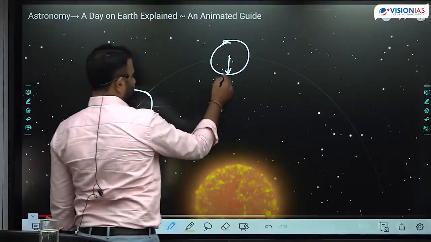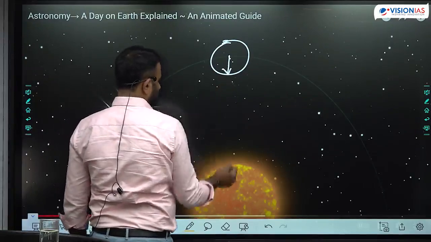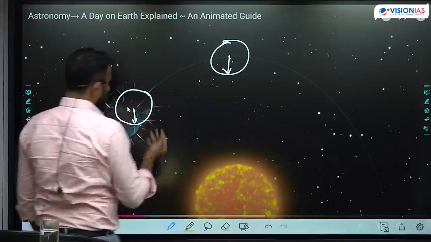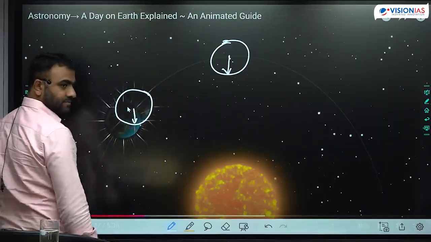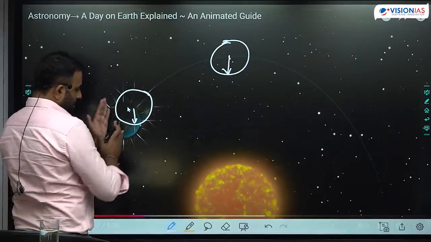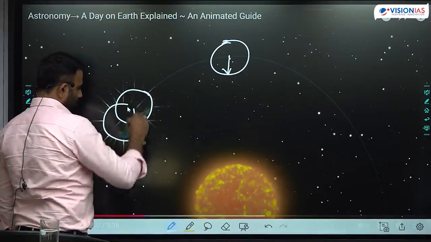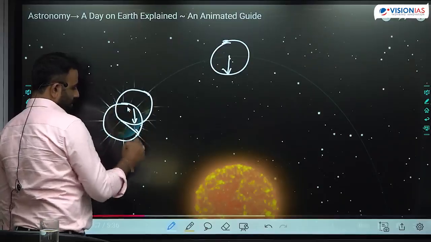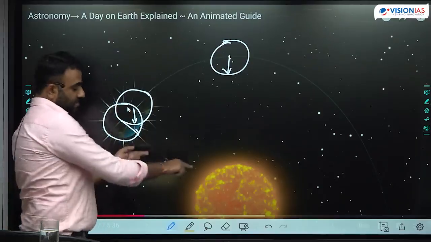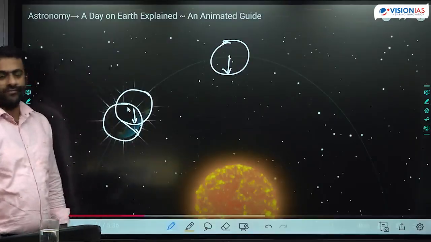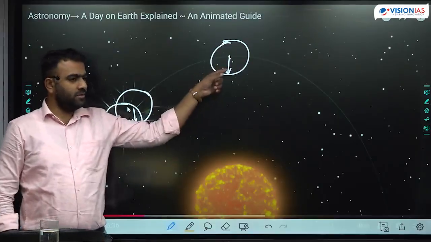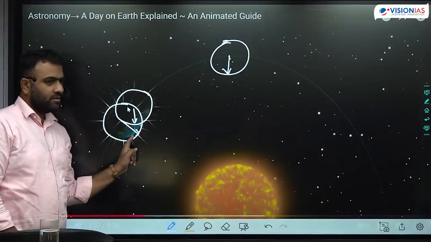But here, when the Earth was oriented in this manner, the sun was exactly overhead. Here it is not overhead, you are seeing it somewhere else. To see the sun exactly overhead, you have to rotate a little bit more. During that time, Earth moves a little bit ahead. You are oriented in this direction now, and you are seeing the sun back at the same position. It started from noon, 12 o'clock. Here again noon, 12 o'clock.